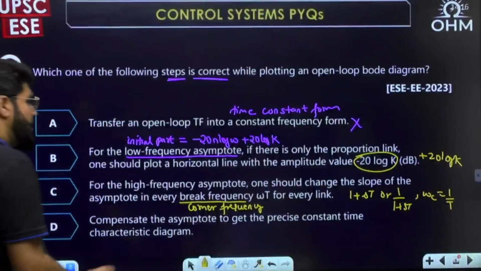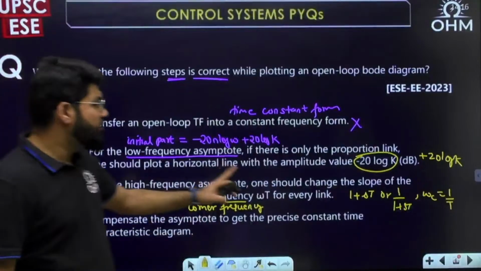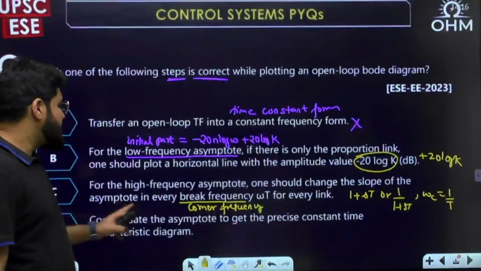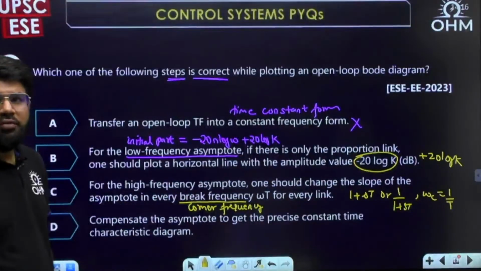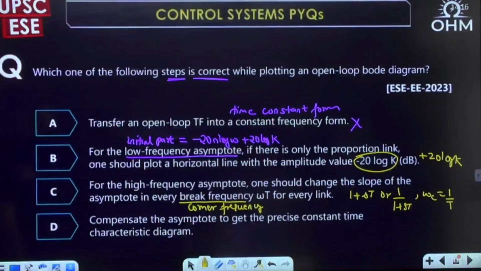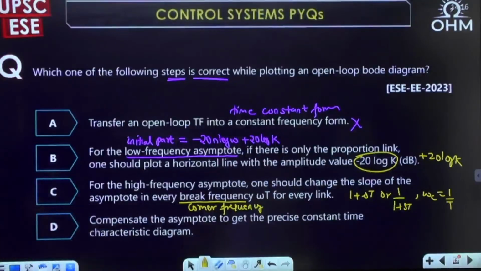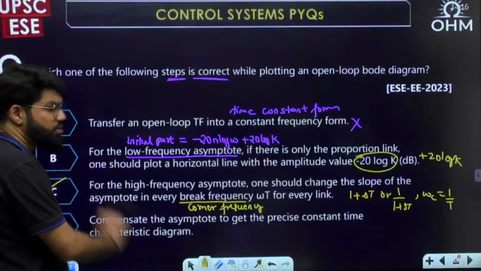I am expressing in the time constant form. So yes, for the high frequency, till you reach the high frequency asymptote, you have to change the slope of the asymptote at every corner frequency, for every link. Compensate asymptote to get precise time constant characteristic diagram? No, nothing like that. So the correct answer is option number C.